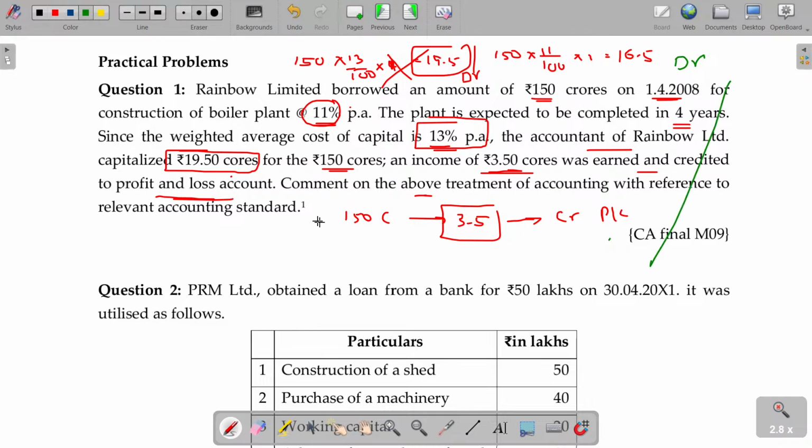You have to subtract this value from here because these two are related to the borrowing only. For the borrowing, you pay 16.5. In that same borrowing, you earned 3.5. Net amount payable for this purpose is 13 crores. So you have to capitalize only the 13 crores, not the full value. Hope you will be now able to understand two aspects. Clear?